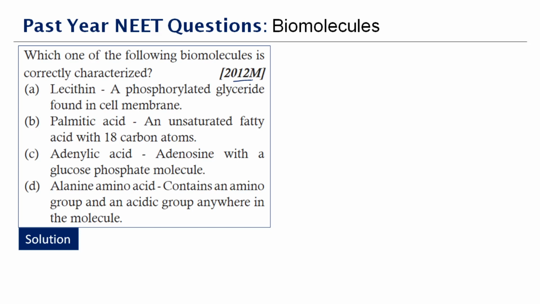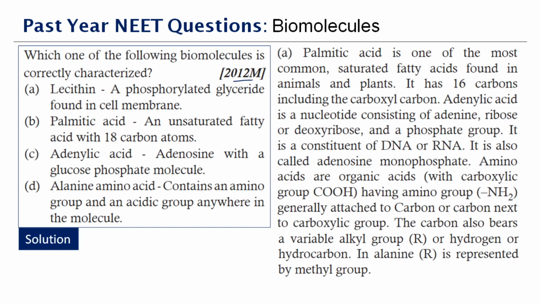Now apart from that, you have a big explanation to your right side. Now we'll go with that. Palmitic acid is one of the most common saturated fatty acids. So you can see here, a saturated fatty acid that is found in animals and in plants. So how many carbon atoms will it have? It will include 16.